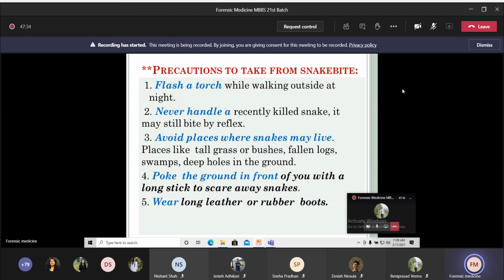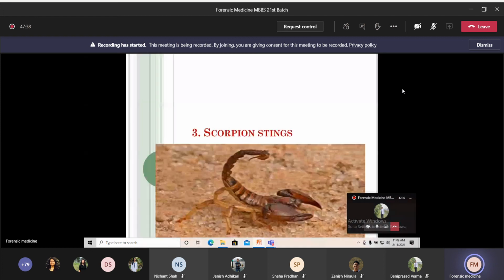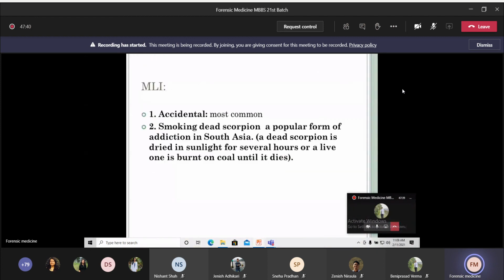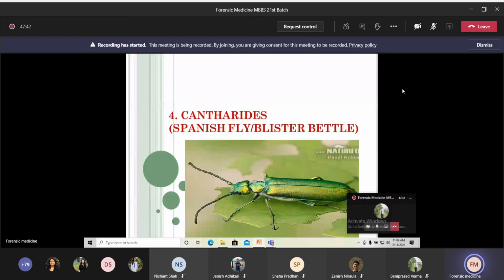Wasps and hornets, we are not discussing this one, not necessary. Scorpion sting, not necessary. And the last one is cantharids, also called Spanish fly or blister beetle.